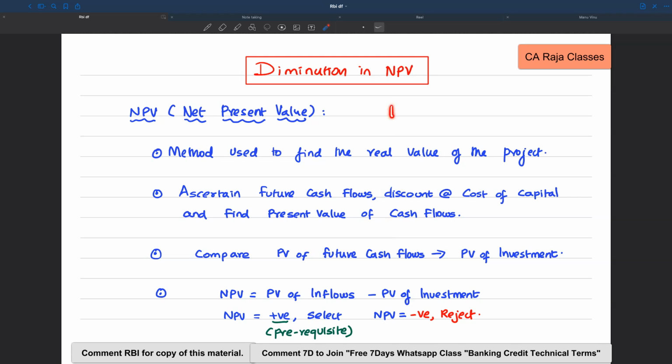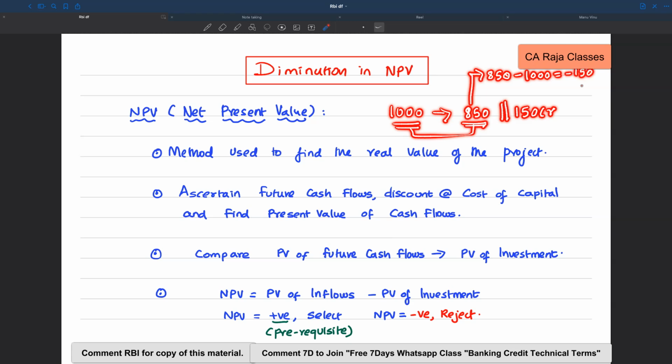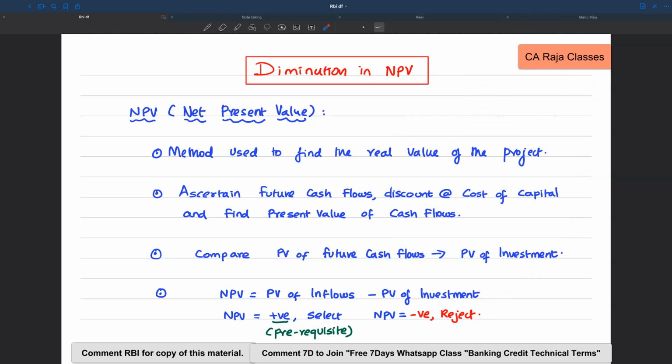Let's say, for example, I am investing 1000 crore and I am looking at the present value of the future cash flows and it is only 850 crore. It means I am investing 1000 crore on a project which is worth only 850 crore. It means I am losing 150 crore. And how am I getting this? I am comparing the present value of inflows, which is 850 crore, with the initial investment of 1000 crore. So there is a loss of 150 crore, which is negative. So I should reject the project.